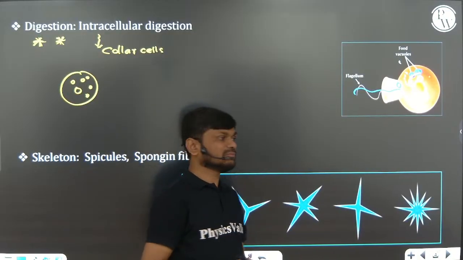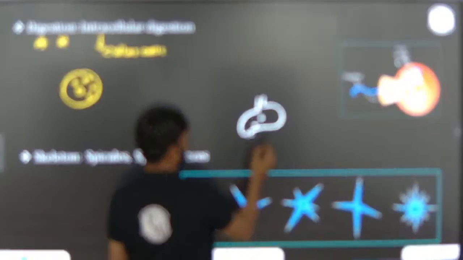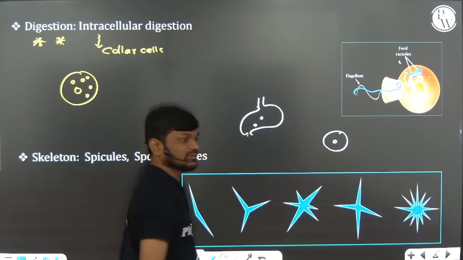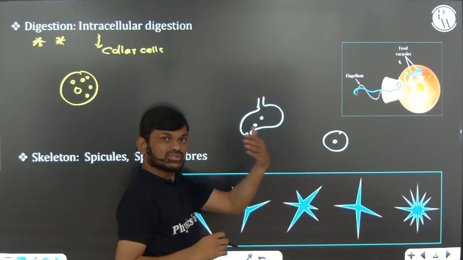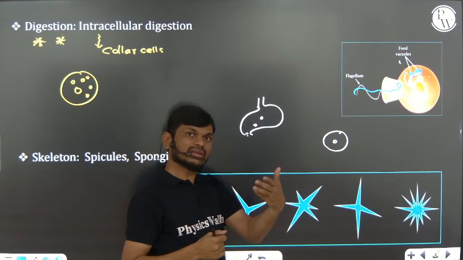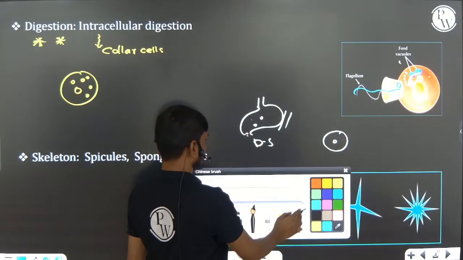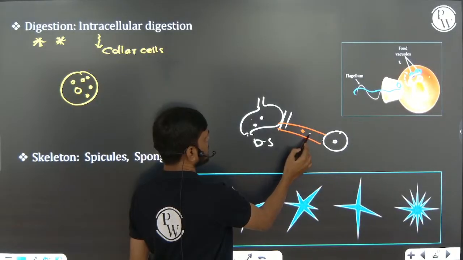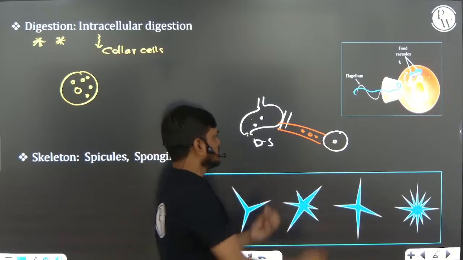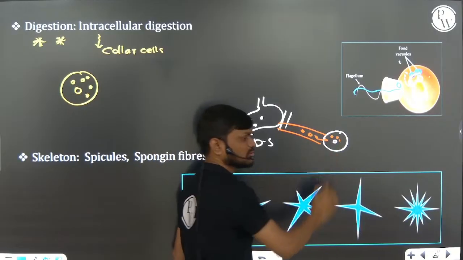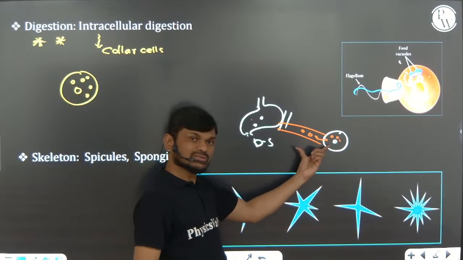In the case of human beings, the digestion takes place outside the cell. This is the digestive system and this is the cell. The digestion is carried out by the digestive system. After that, the digested materials in the form of glucose, amino acids and fatty acids reach the cell and are utilized by the cell.